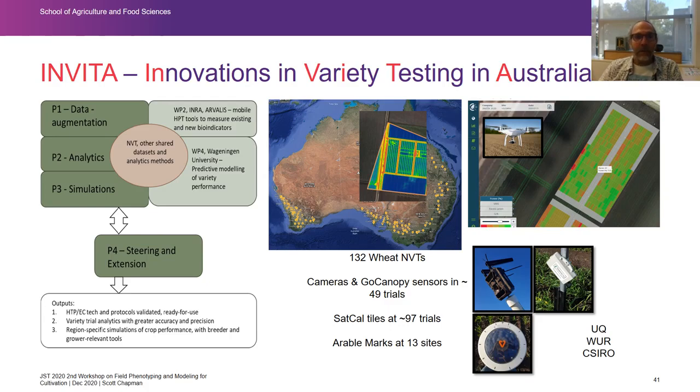our partners are working in HTTP tools in INRA and Arvillus and their work package 2 in the Invite project, and in work package 4 in the Invite project, Wageningen is working on predictive modelling, and they're involved in our work package 2. So these packages are all working together. These are the Australian packages on the left, and we're starting to make some progress and some appointments in that work, but hopefully I'll be able to update you on it in a future JST meeting.